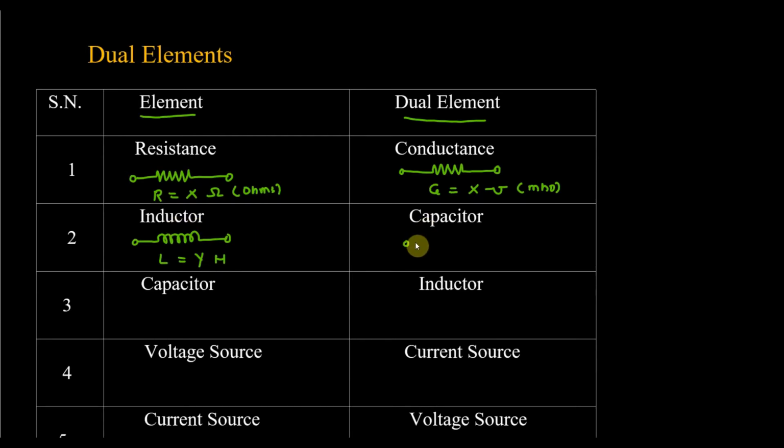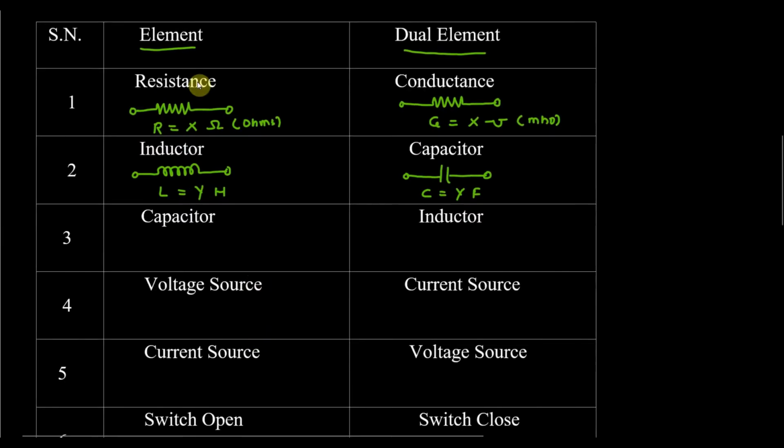The dual of the inductor is the capacitor. So the capacitor is made like this. So C. And what will be the value? The value will be the same, Y, and it is measured in farad. So you can see that when you draw its dual, its value will be the same. Its units are changing. Here the unit is Henry, here the unit is farad.